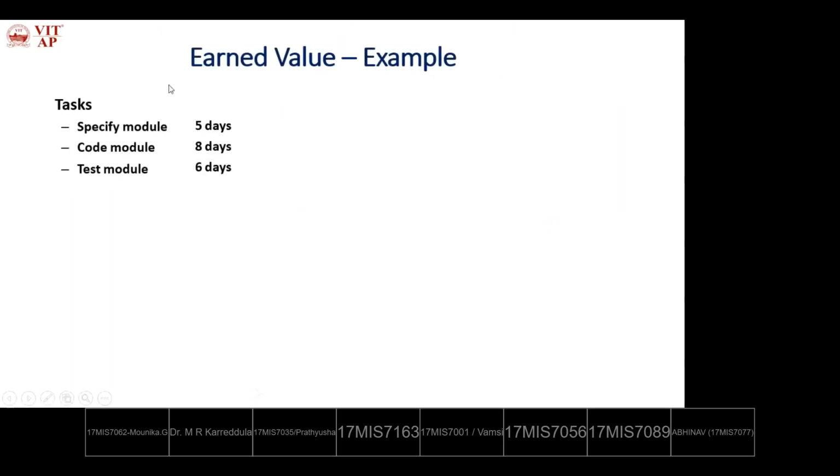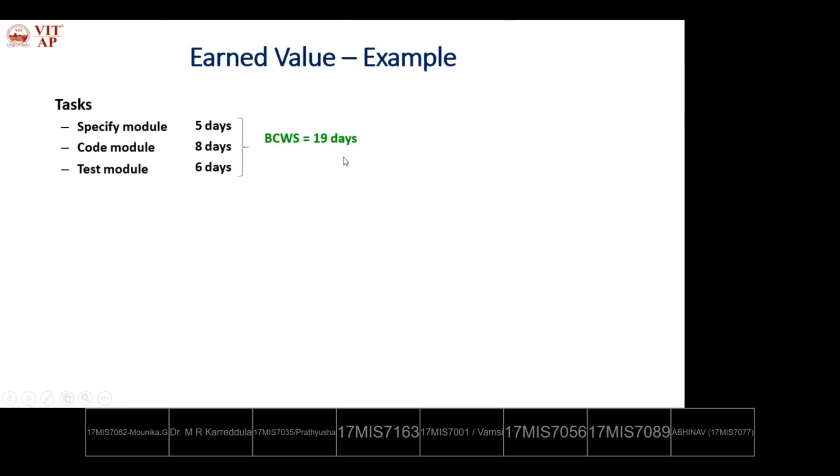The earned value example, another example. So these are the different tasks given. Three tasks are given. Specification module requires 5 days. Code module requires 8 days. Test module requires 6 days. So in total, how many days are planned? The planned effort is 5 plus 8 plus 6. How much? 19 days. So BCWS is 19 days.